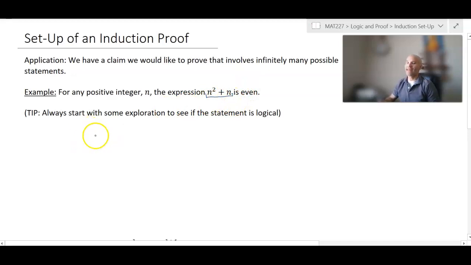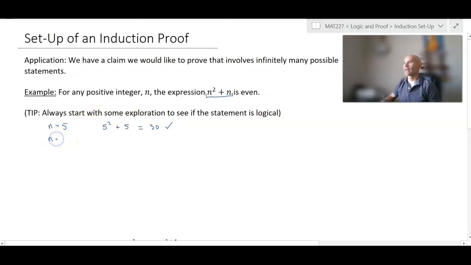Now, before we prove any claim, I think it's always helpful to get a sense of whether the statement is true or not. In this case, we could just look at a variety of values. Let's say, as an example, I start off with n equals 5. I want to verify that if I take 5, square it, and add 5 to it, I get 30, and that is indeed even.